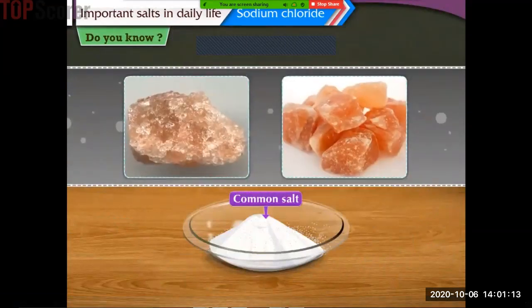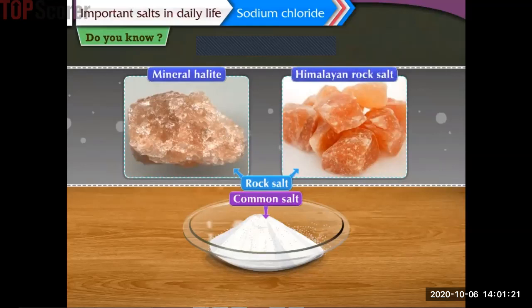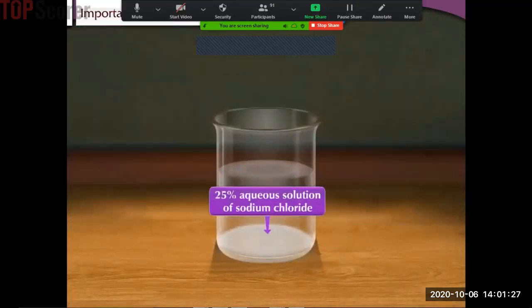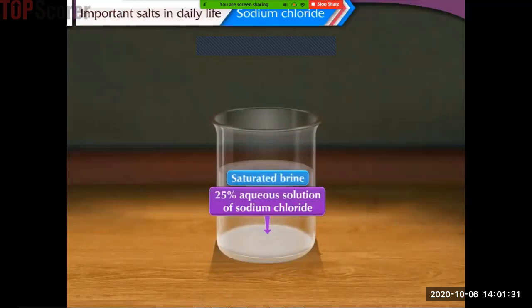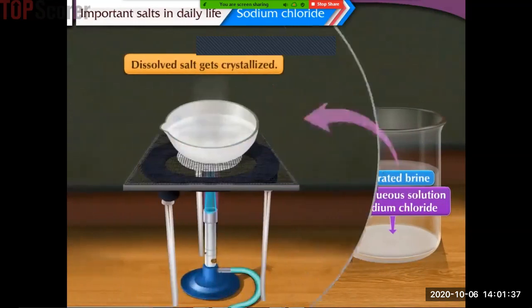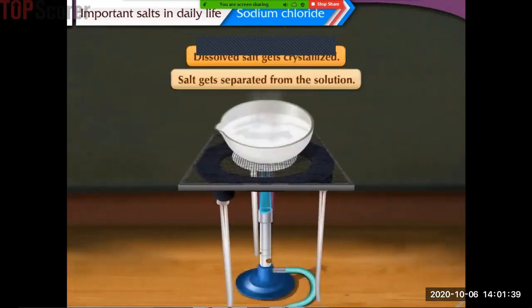This salt is called rock salt. Some examples of rock salt include mineral halite and Himalayan rock salt. This salt is used for treatment of many diseases. The 25% aqueous solution of salt is called saturated brine. When 1/5 of this solution is evaporated, the dissolved salt gets crystallized and salt gets separated from the solution.